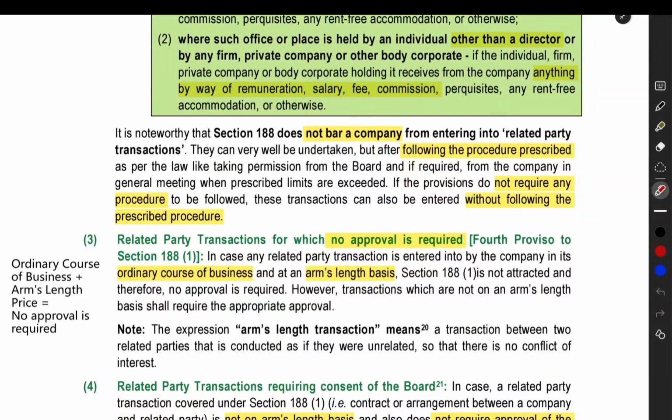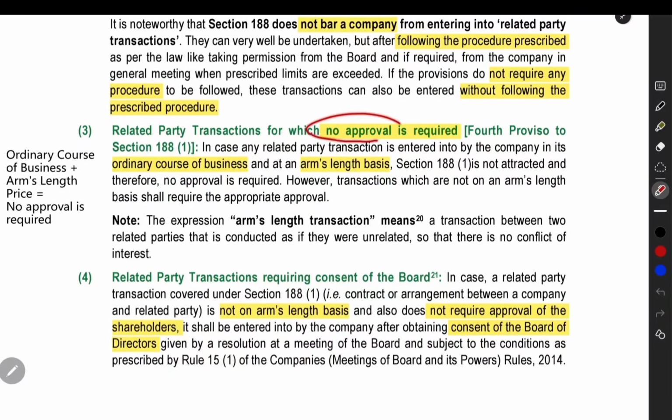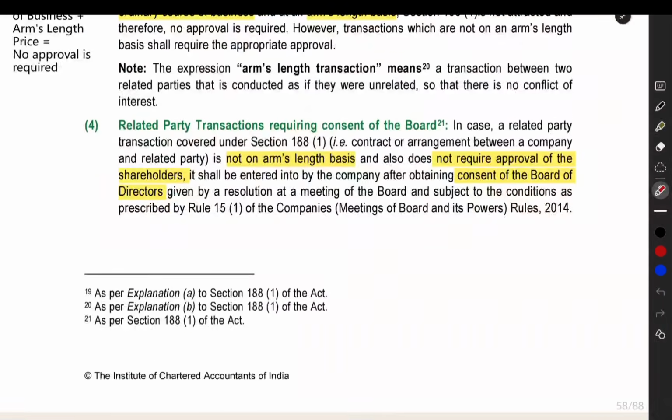Next, section 188 does not say that you should never do a related party transaction. That is not possible. But you have to mention certain particulars and then do it transparently. That is the main thing. Related party transaction for which no approval is required: if you are doing it in the ordinary course of business and at arm's length price, then approval is not required. Now the next point is, related party transaction needs the board of directors' approval. The board of directors should give consent to the related party transaction.